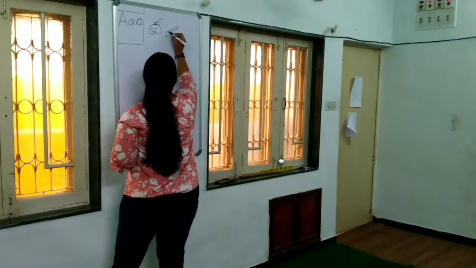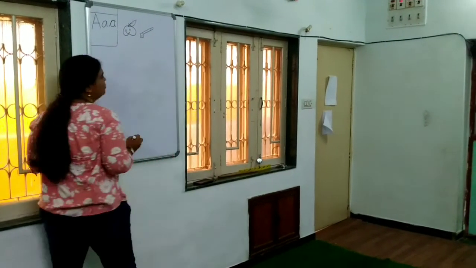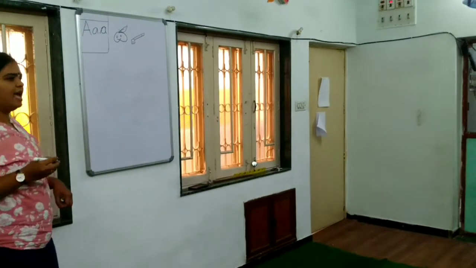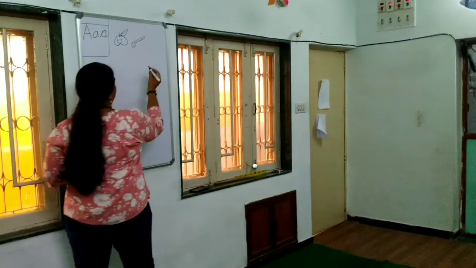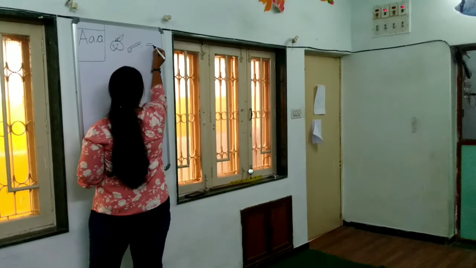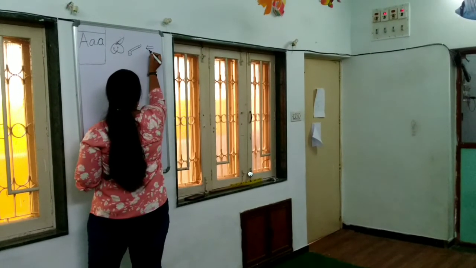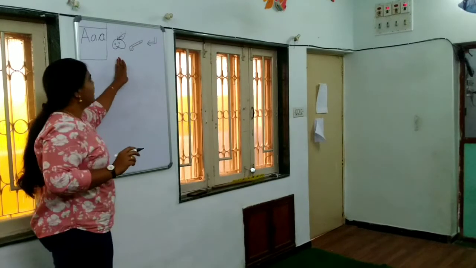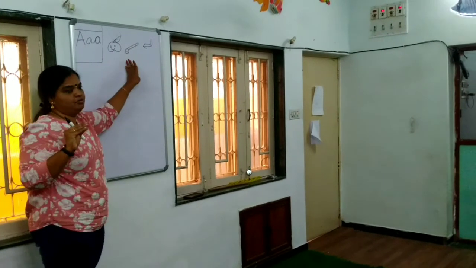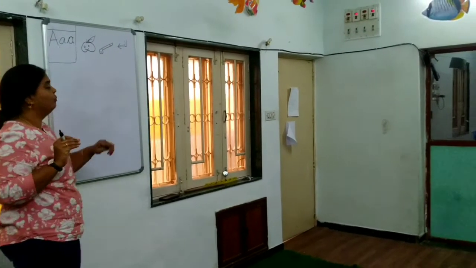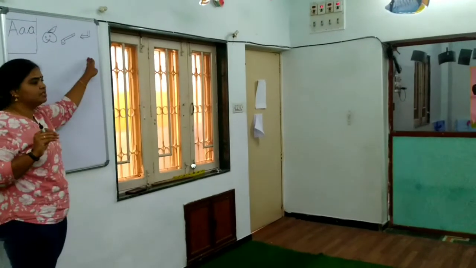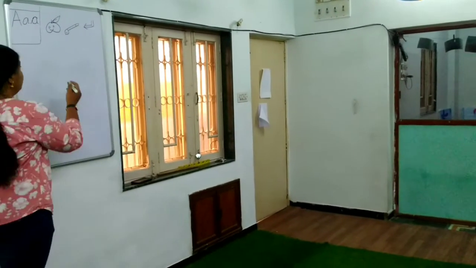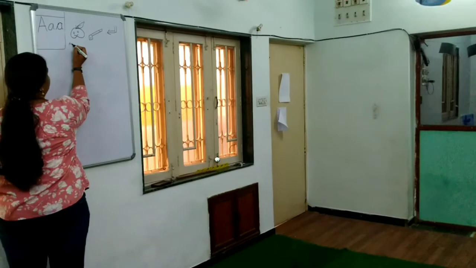you can draw anything. Axe, arrow is also one thing which you can draw. Like this on the board, a minimum of 5 pictures you have to draw. You have to practice at home. For each letter, 5 pictures you have to draw. And in this, you have to write the name also.